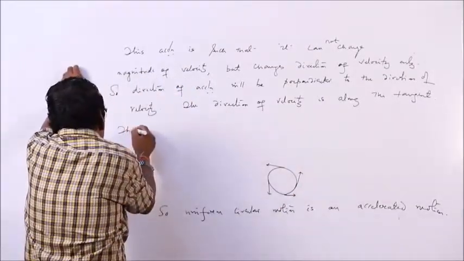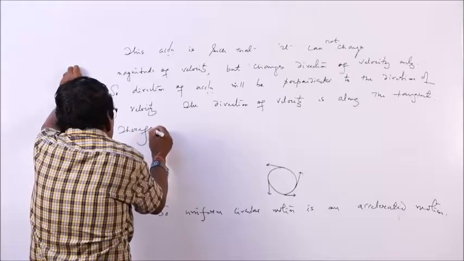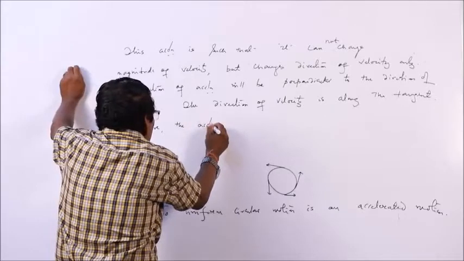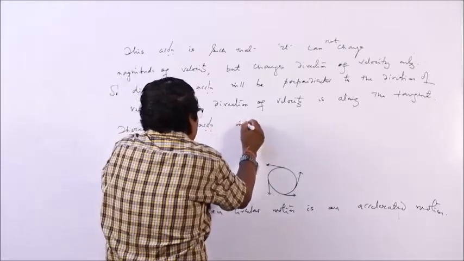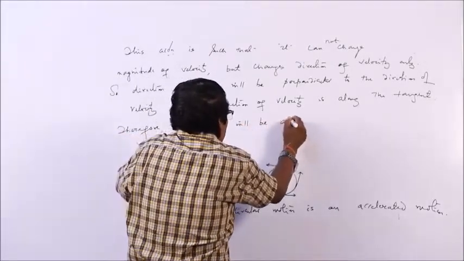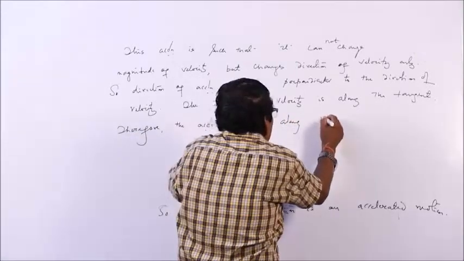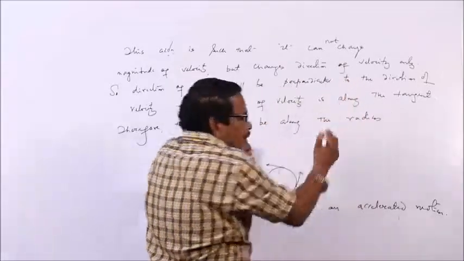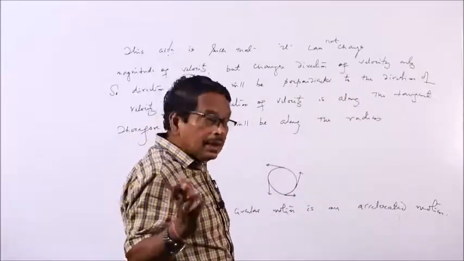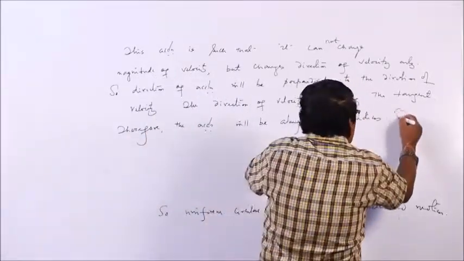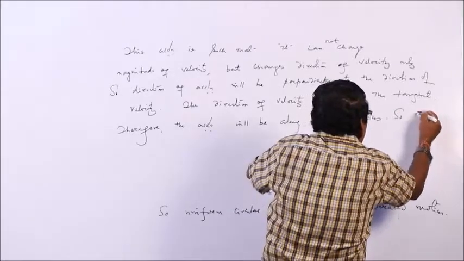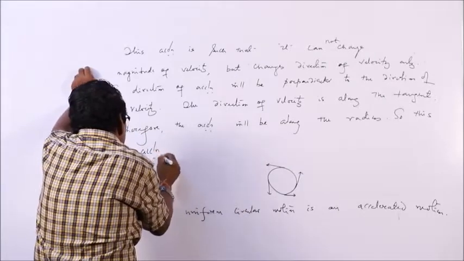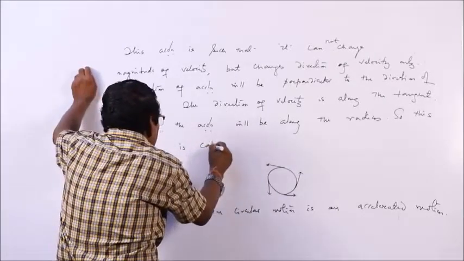Therefore, the acceleration will be along the radius. So, this acceleration is called radial acceleration.